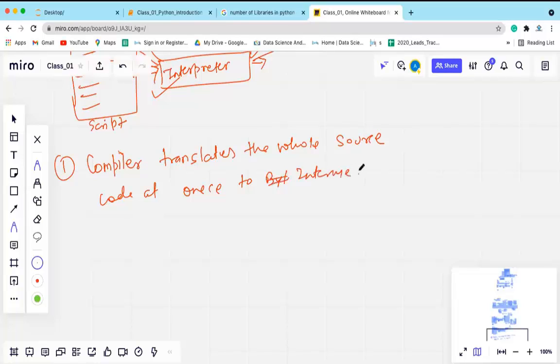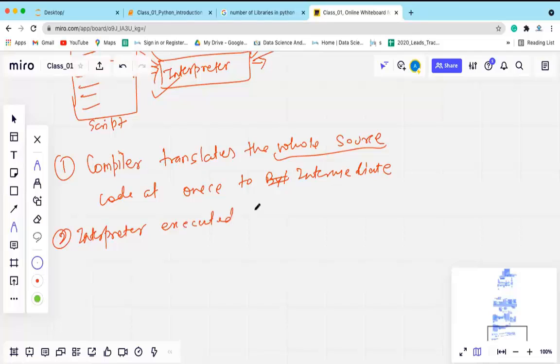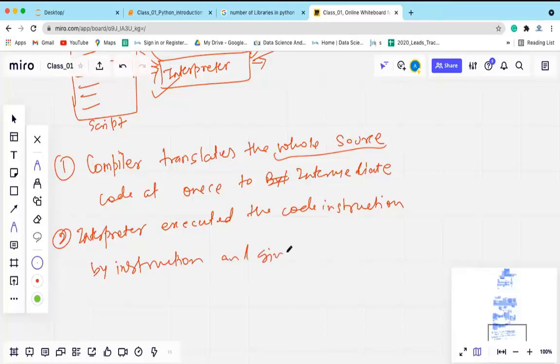So in the case of a compiler, one intermediate code is getting generated and the whole source code is taken as input, right? Number two, the interpreter directly executes the source code, instruction by instruction, and gives output. So what we can understand from this discussion is that the compiler generates the intermediate code, whereas the interpreter does not generate the intermediate code.